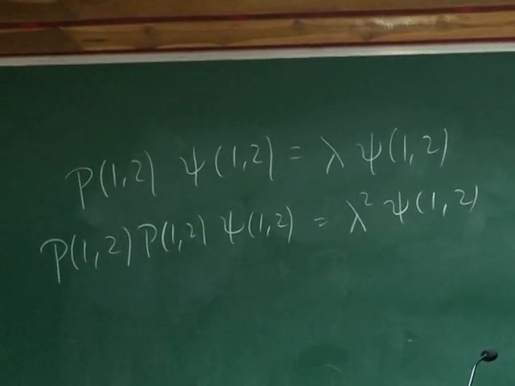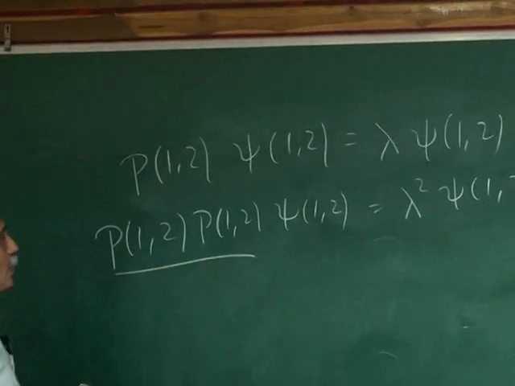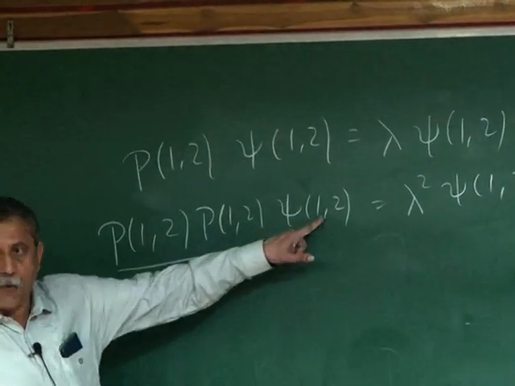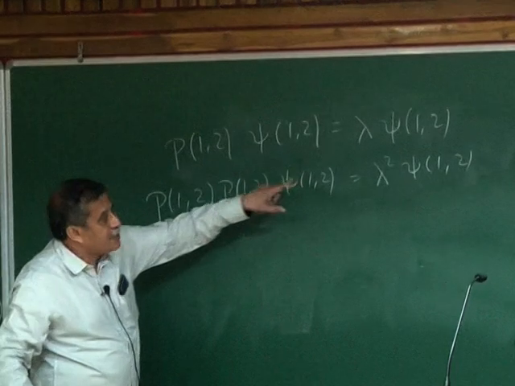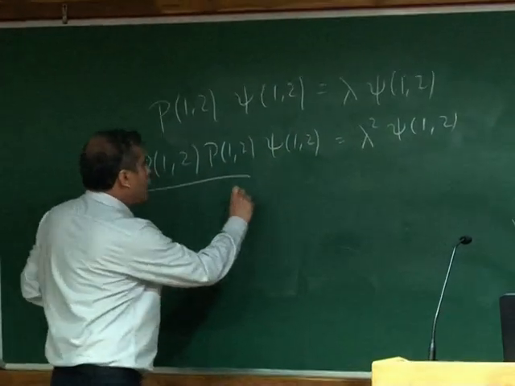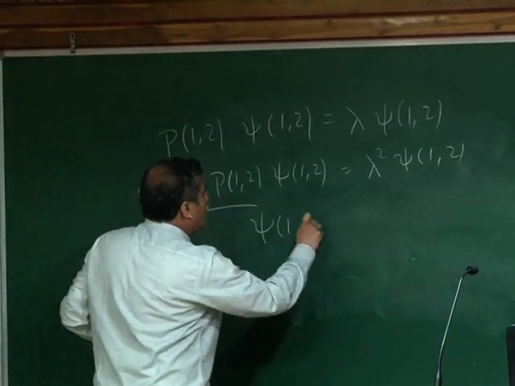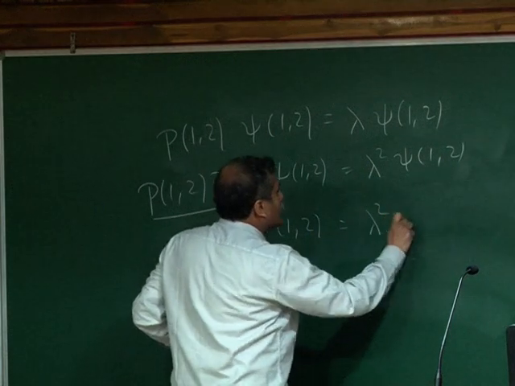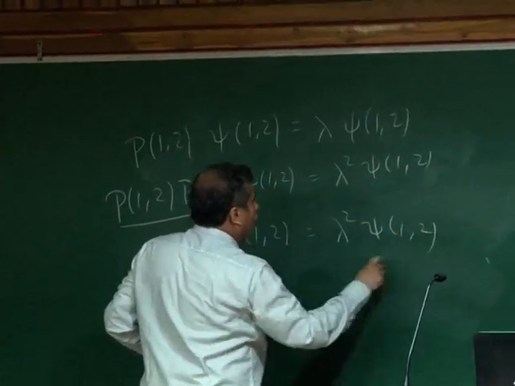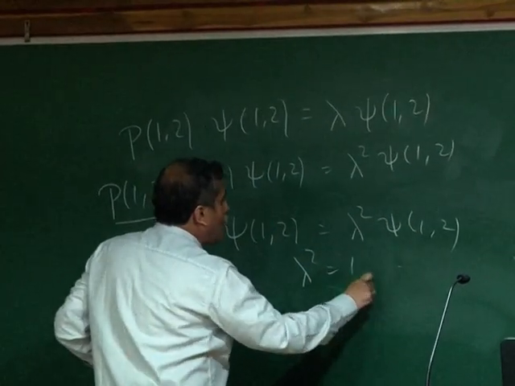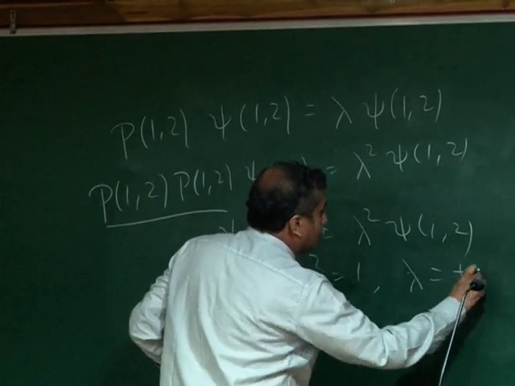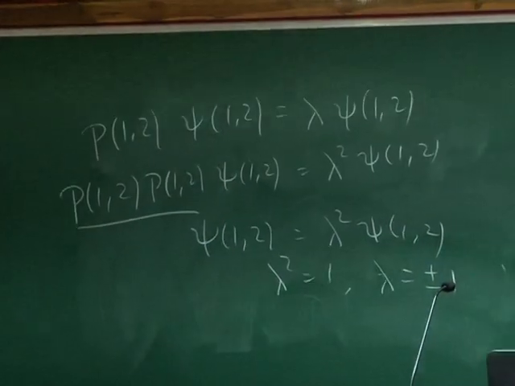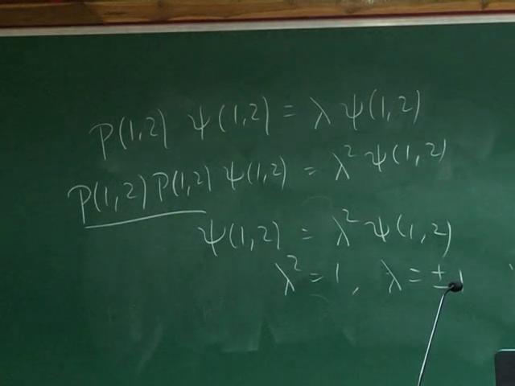If you now allow the definition to act, what do you get on the left hand side? You have psi of 2, 1. This acts again to bring psi of 1, 2. So you have eventually an equation which is psi of 1, 2 equal to lambda square psi of 1, 2. Which means lambda square is 1, lambda equal to plus minus 1. It's a very important result, and exactly the same way the proof for the parity operator goes.